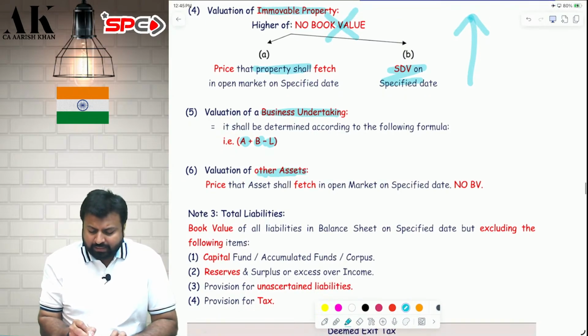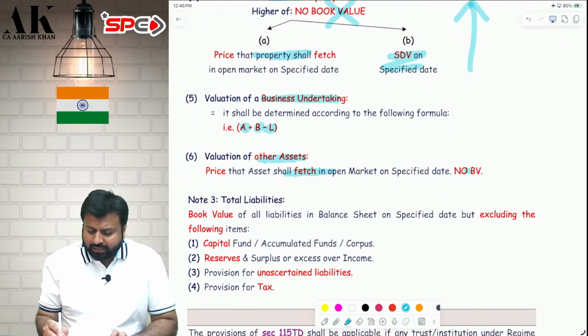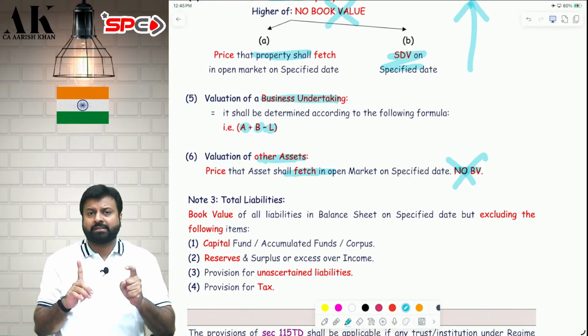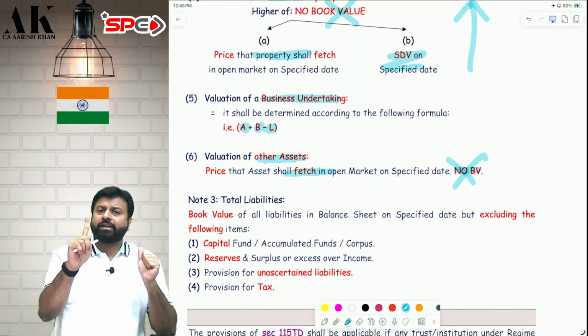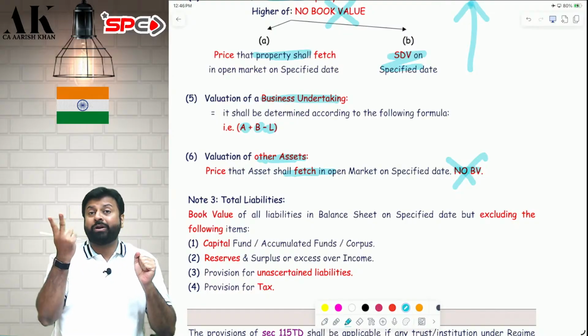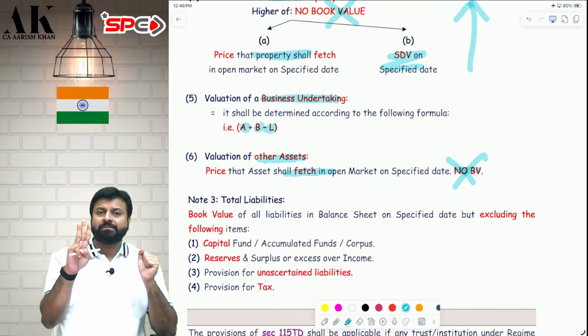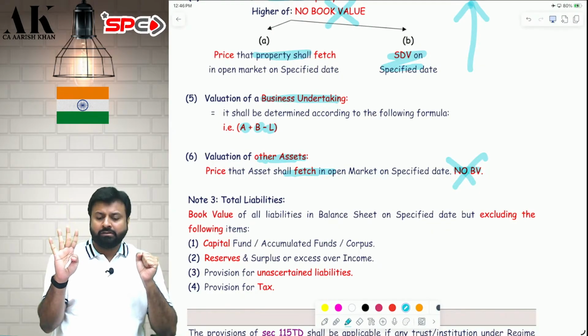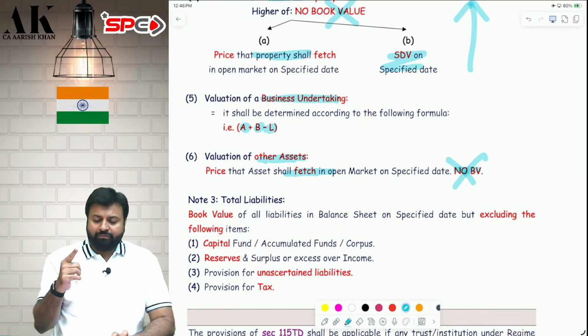And last but not least, other assets. Other assets you will take what? Market value, not book value. So all the assets are categorized into how many categories? 6 categories. First one, quoted shares and securities. Second, unquoted only equity shares. Third one, you can say unquoted preference shares and securities. Fourth one, immobile property. Fifth one, business undertaking. Sixth one, other assets.